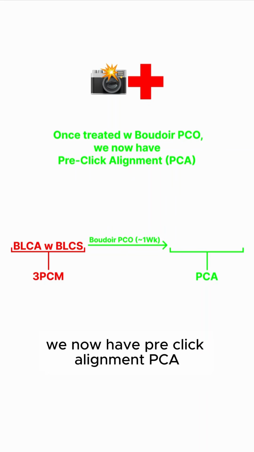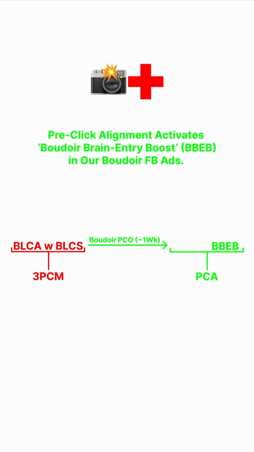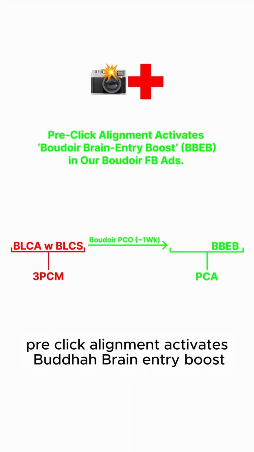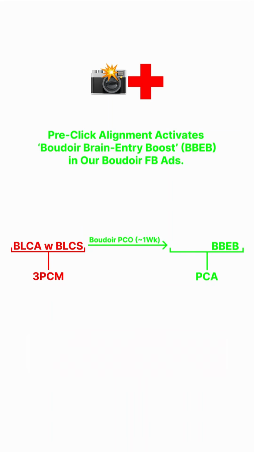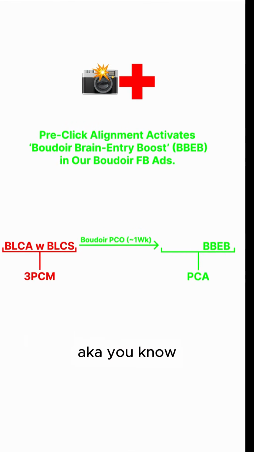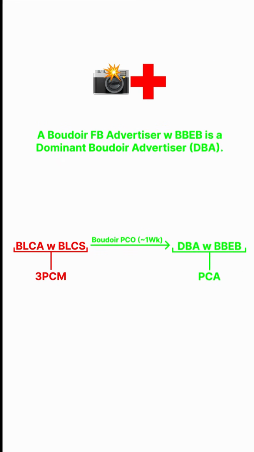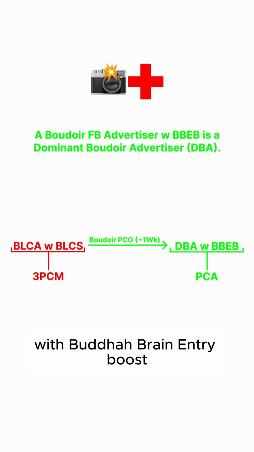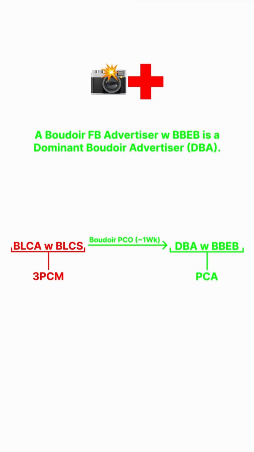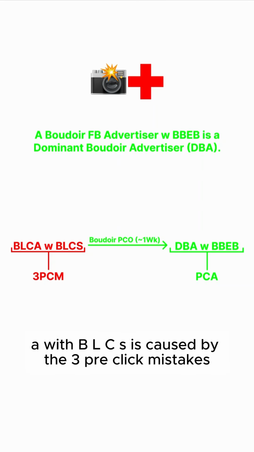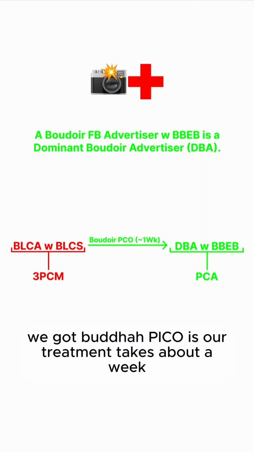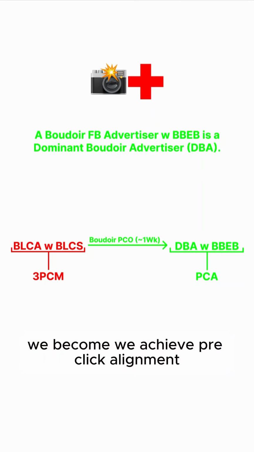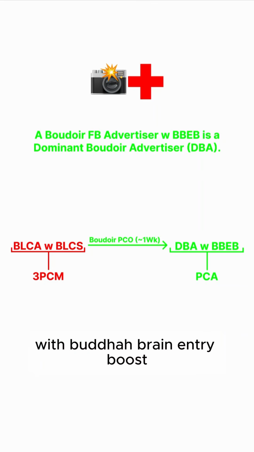Now, once treated with boudoir Pico, we now have pre-click alignment, PCA. Pre-click alignment activates boudoir brain entry boost in our boudoir Facebook ads. AKA, we got our unique CTR all above 6%. And a boudoir Facebook advertiser with boudoir brain entry boost is a dominant boudoir advertiser, a DBA. So this is our full universe here. A BLCA with BLCS is caused by the 3 pre-click mistakes. Boudoir Pico is our treatment, takes about a week. We achieve pre-click alignment. We become a dominant boudoir advertiser with boudoir brain entry boost.